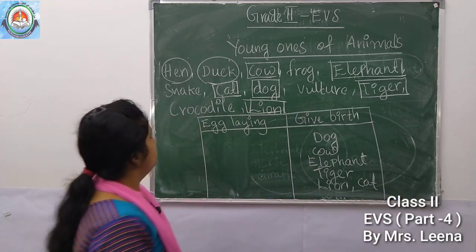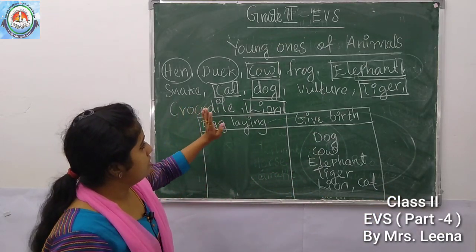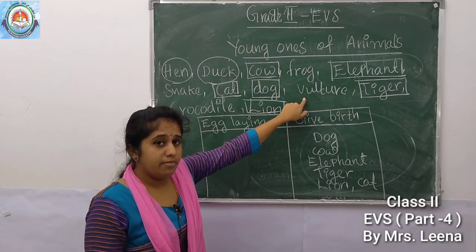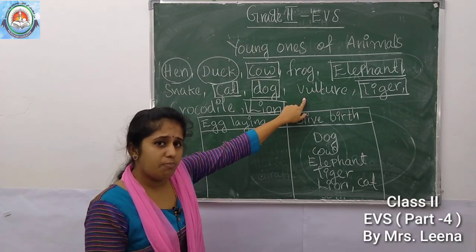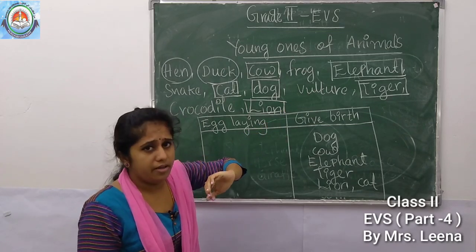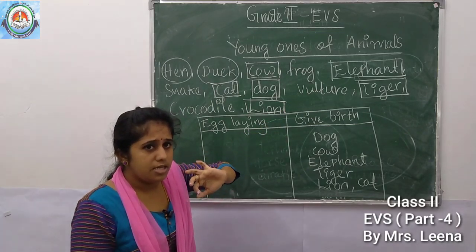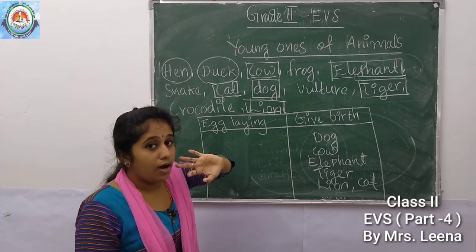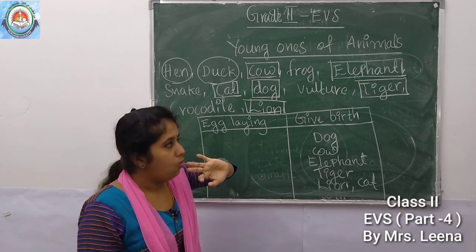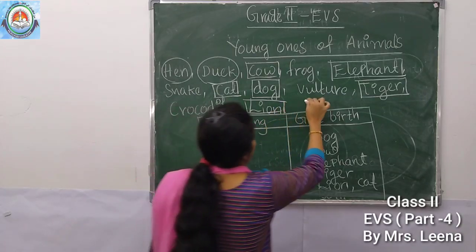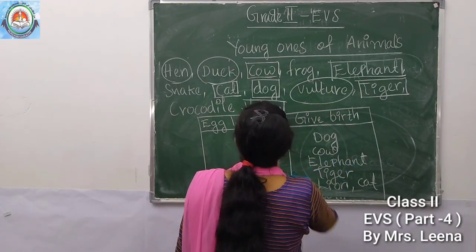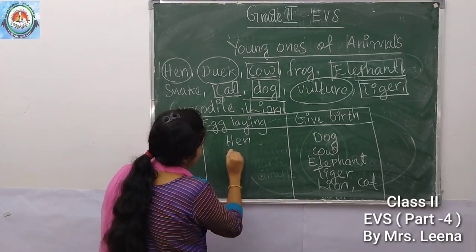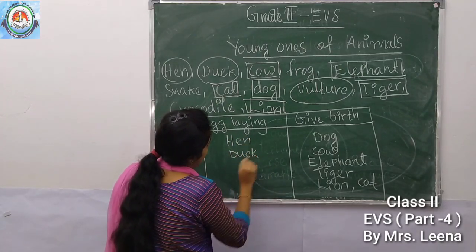Then, what about vulture? Which type of animal is the vulture? Vulture is a bird, isn't it? Vulture is a bird. The vulture also what? Lays eggs. So, understood. The vulture lays eggs. Then we can write here which animals lay eggs: hen, duck, then vulture,